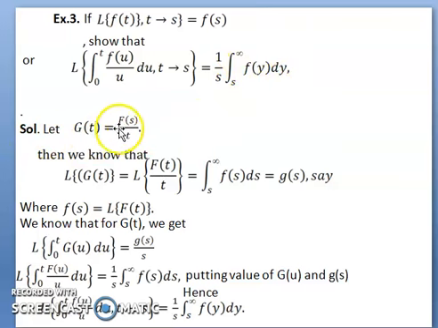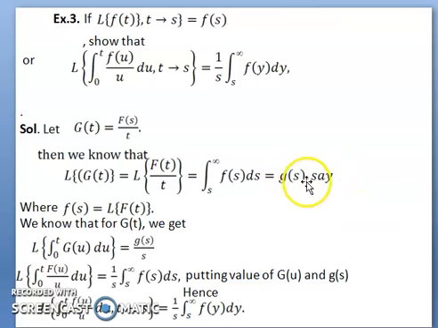Solution: let g(t) equal f(t) divided by t. Then we know that L of g(t) equals L of f(t) divided by t, which is the integral from s to infinity of F(s) ds.